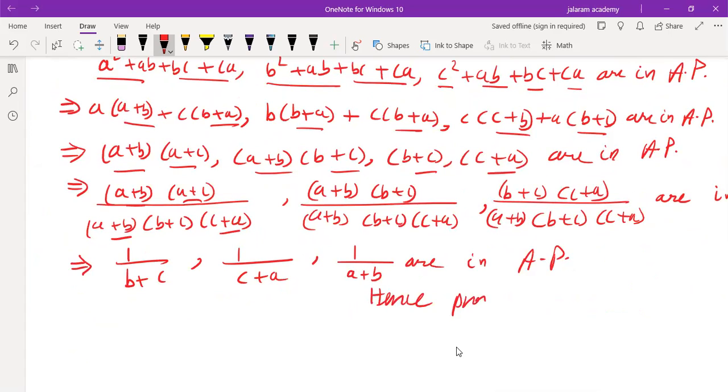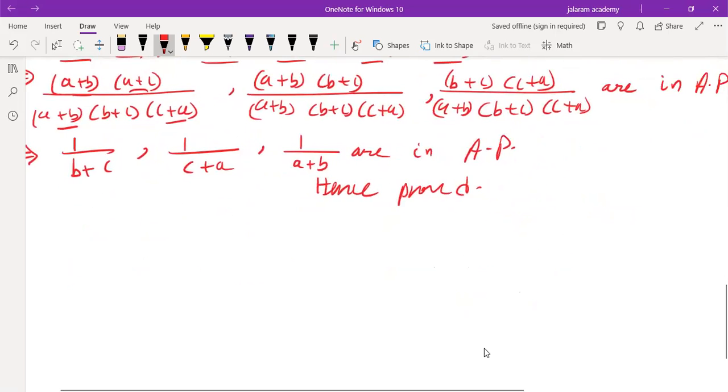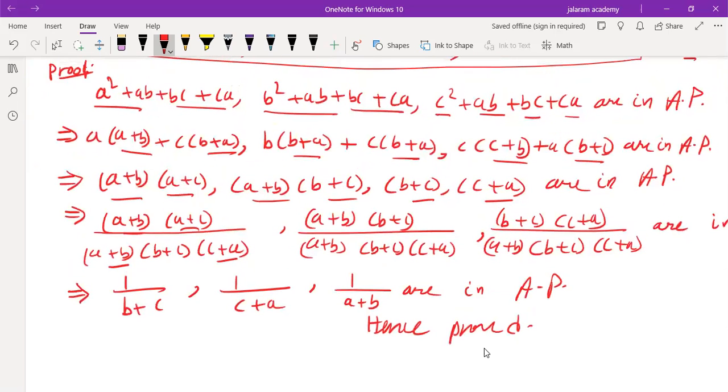Hence proved. So first we add ab + bc + ca, then after factorization we divide by (a+b)(b+c)(c+a), and get 1/(b+c), 1/(c+a), 1/(a+b) are in AP.